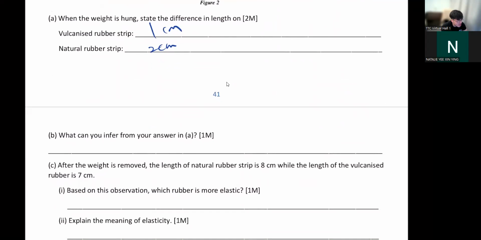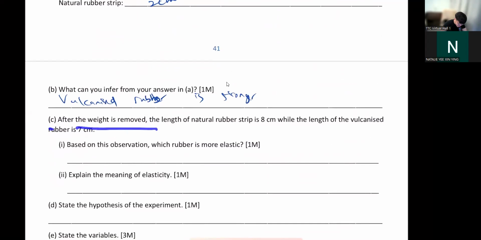Simple, huh? So what can you infer from the answer? So what can you explain from here? You can say vulcanized rubber is stronger. Or you can say harder, same thing.